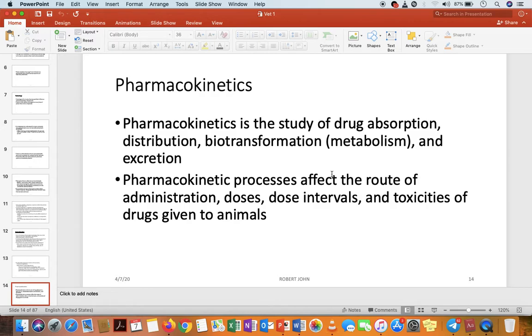But there are kinetics of drugs, the effects of the body on the drug, and we call that pharmacokinetics. So in pharmacokinetics, we are talking of drugs that we use in treatment of diseases. In toxins, we are talking of chemicals that can intoxicate the animal, causing toxicity in the animal. It can be a drug or it can be any other thing.